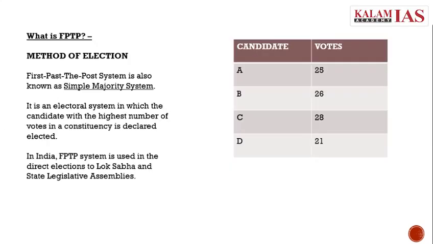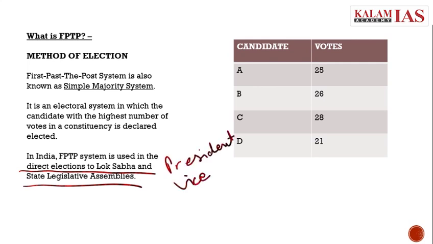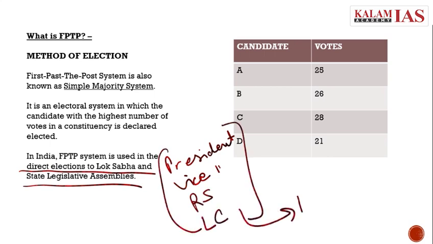The first past the post system is a method of election which is prescribed in the Indian Constitution. It is used in the direct elections to Lok Sabha and state legislative assemblies, except the election of President, Vice President, members of Rajya Sabha and members of Legislative Council. For them, we use a method of proportional representation, which I will be discussing in the next video.